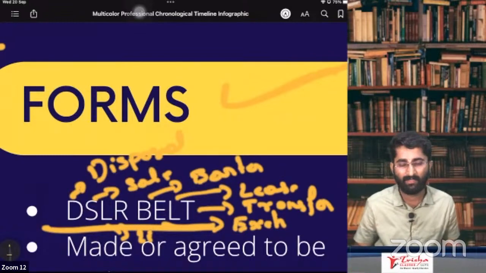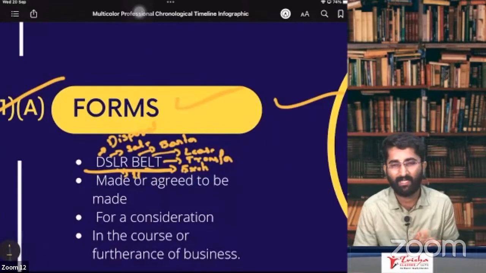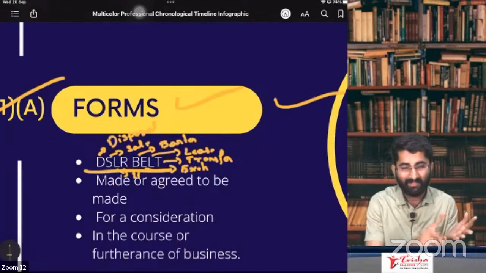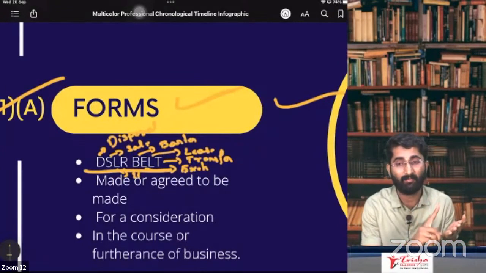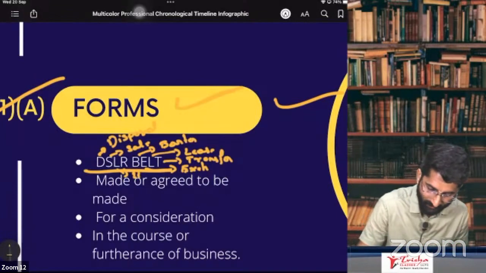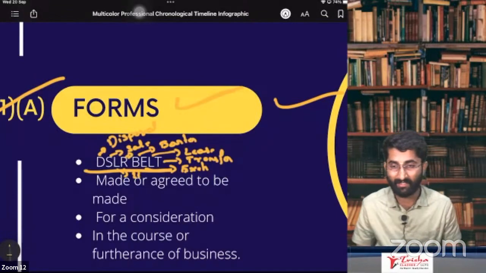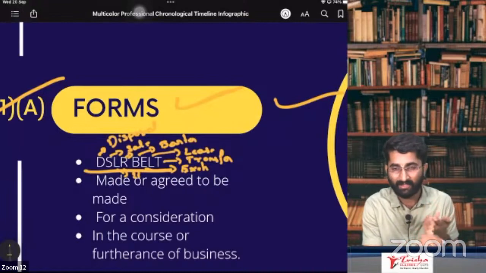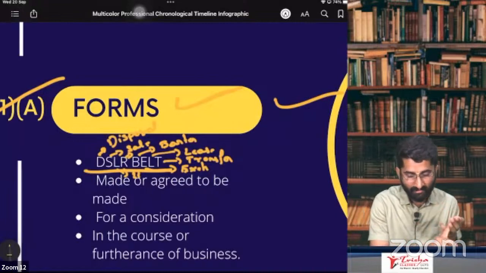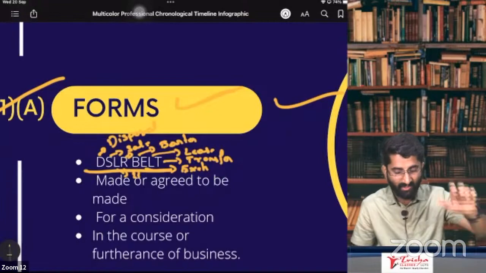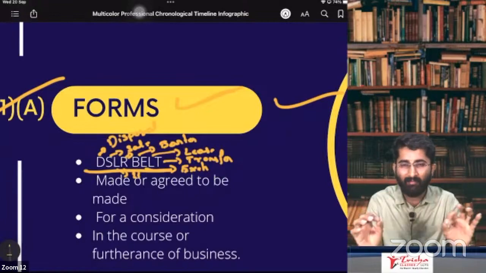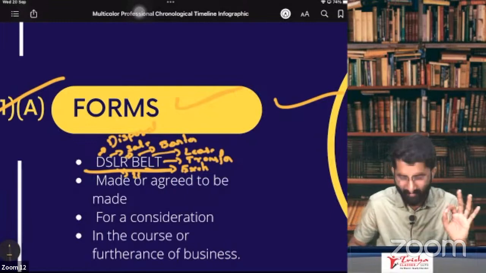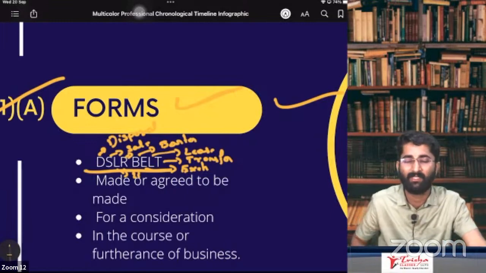Okay. You are getting this, people? So what is DSLR belt, sir? Disposal, sale, it can be license, it can be rental. Sorry, R stands for rental. So you are giving it for disposal and sale, lease, rental, barter, exchange, license, transfer. You name it, it is there in section number 7, subsection 1, clause A.